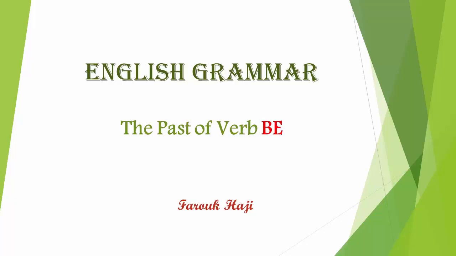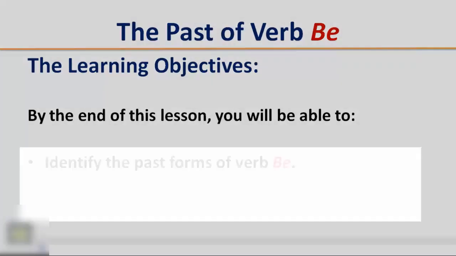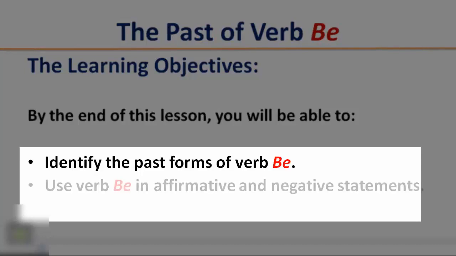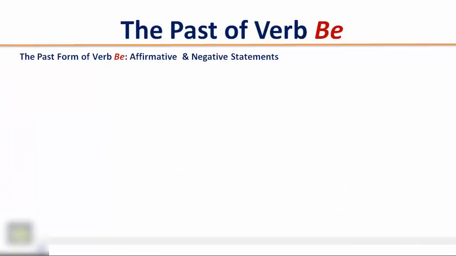The past of verb be. The learning objectives. By the end of this lesson, you will be able to identify the past forms of verb be, use verb be in affirmative and negative statements, use verb be in yes-no questions and WH questions.